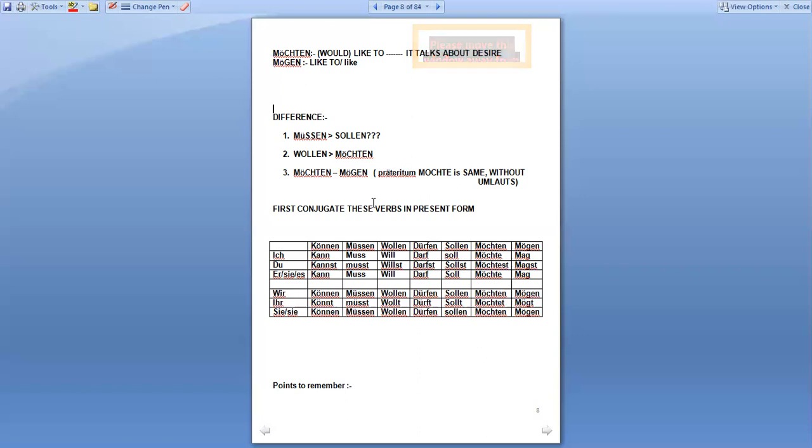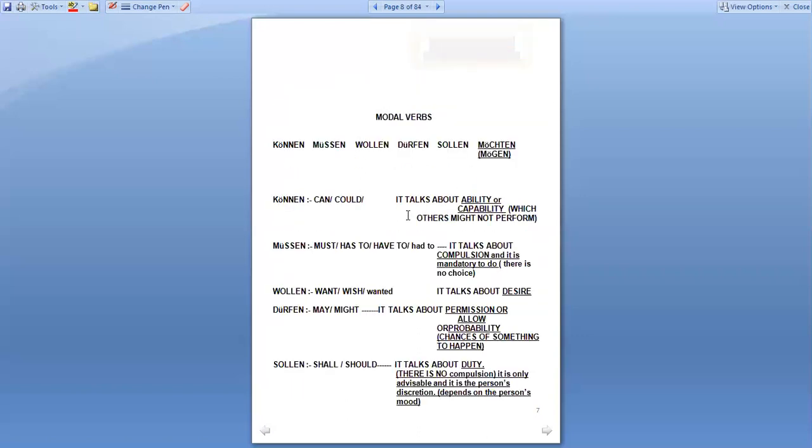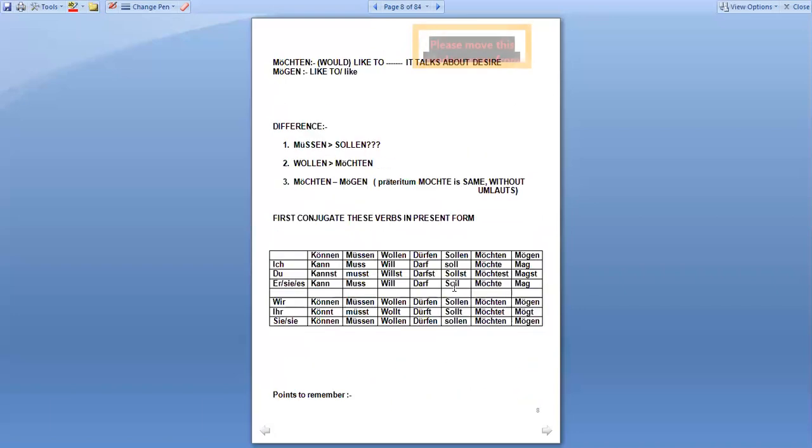Now we have discussed the meanings, and we have also discussed the differences between modal verbs. Then let's talk about their conjugation, right? Conjugation is very very important. We do conjugate the verb when we use it, right? For example, können. So ich kann, du kannst, er sie es kann, wir können, ihr könnt, sie können. Then müssen. Ich muss, du musst, er sie es muss, wir müssen, ihr müsst, sie müssen.